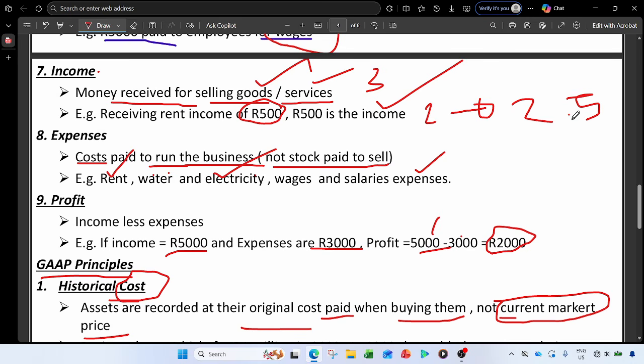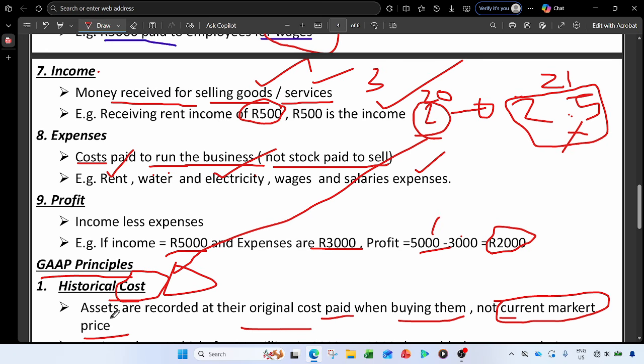But when you record that car in 2021, you won't record it with 2.5 million, but you will record it with 2 million. Why? Because that's what historical cost is saying. Assets are recorded at their original cost paid when buying them, not the current market price, right?